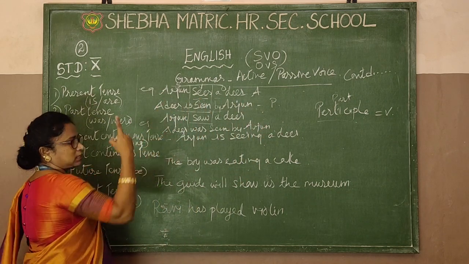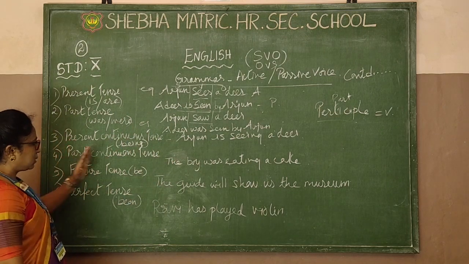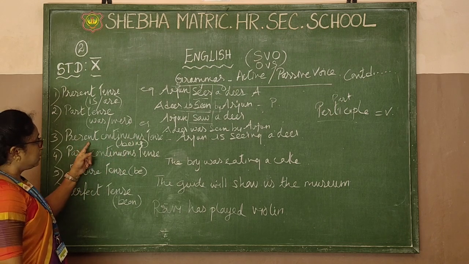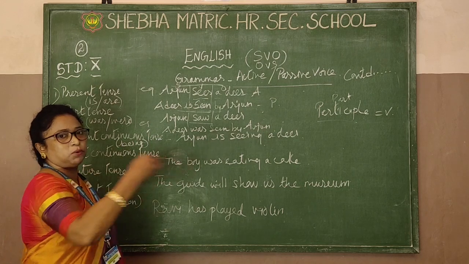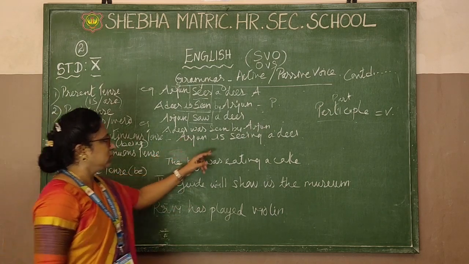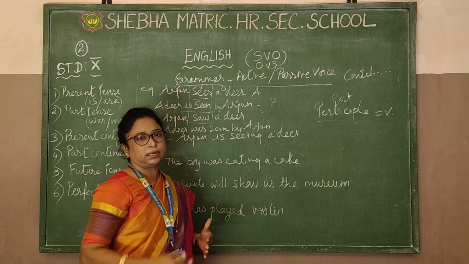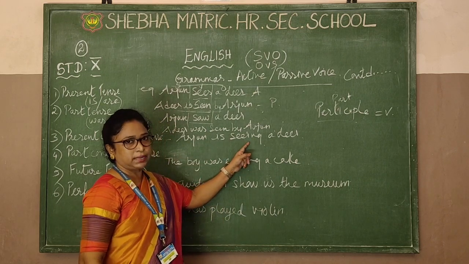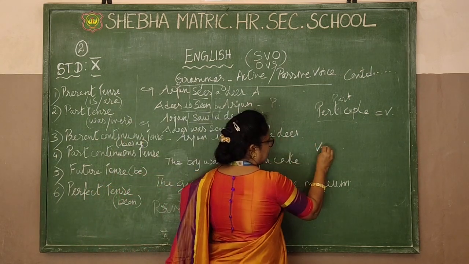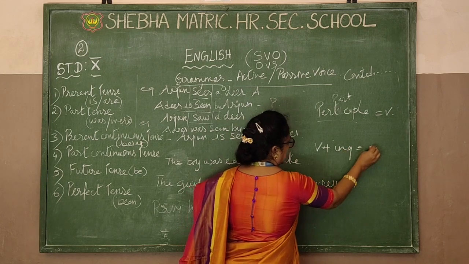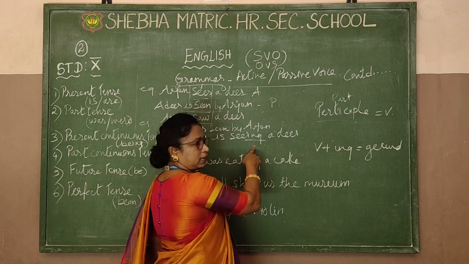So last time I took it till here, isn't it? Till present tense and past tense I have taken. Now a new chapter: present continuous tense and past continuous tense. First I will take present continuous. What is continuous? Continuous means what is happening at the moment. Arjun is seeing a deer. Seeing means at the present, what is he doing? He is seeing a deer. So that "ing" verb is a gerund. What is a gerund? Gerund is "ing." A verb plus ing is known as a gerund. Okay, verb plus ing.